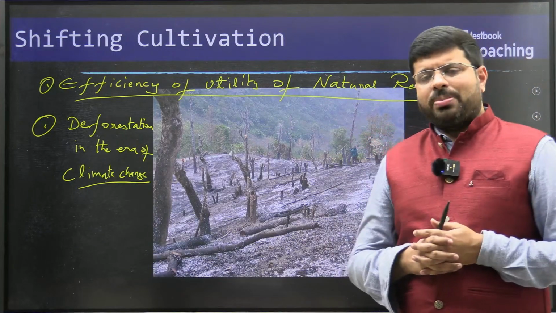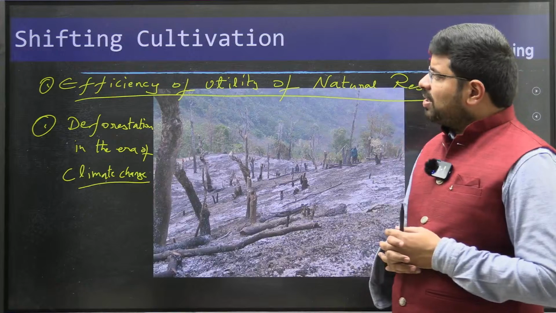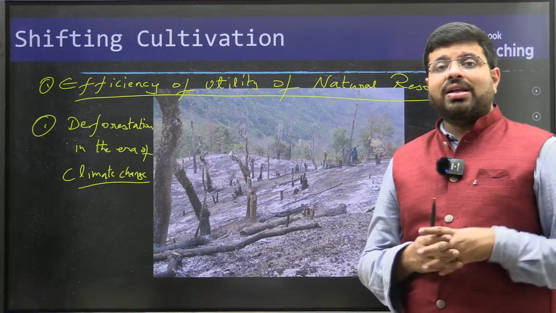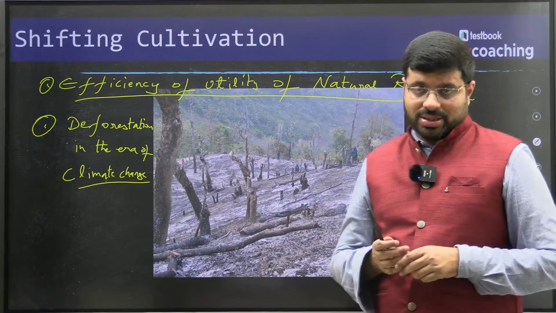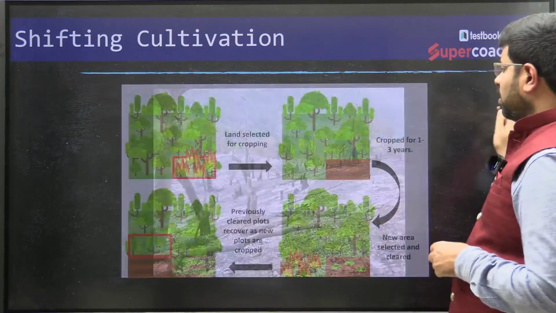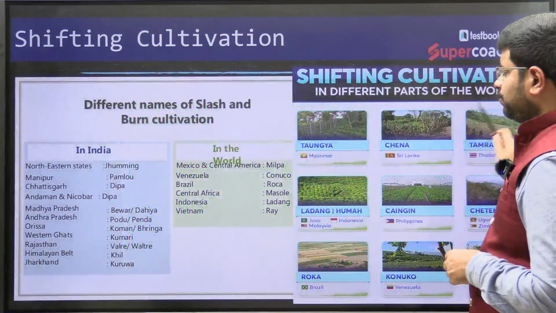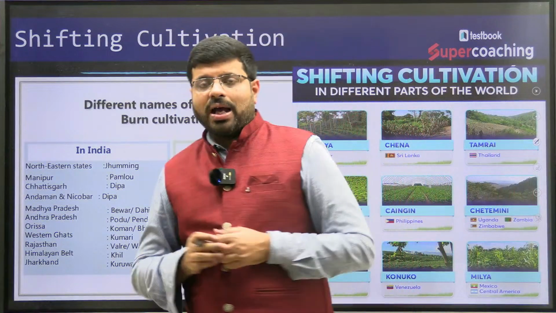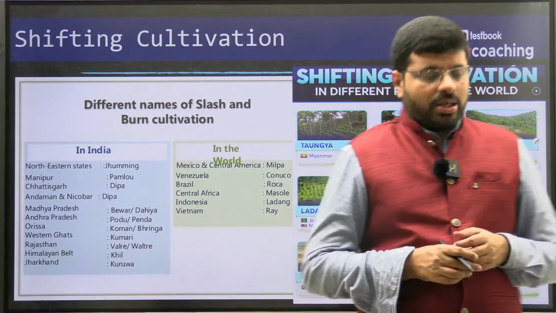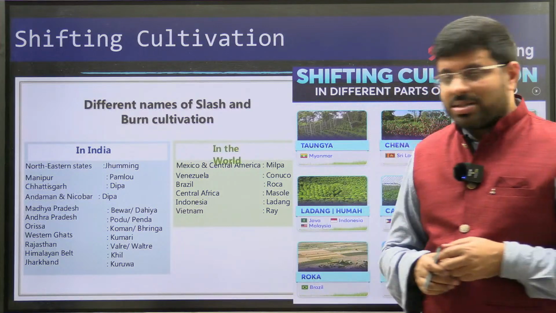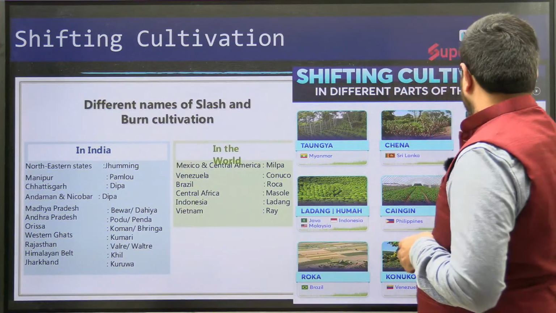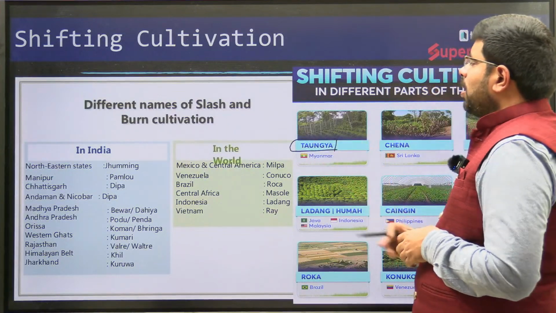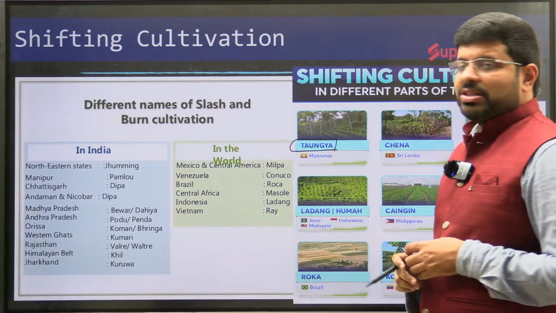See, a basic approach to understanding what shifting cultivation is, every one of us knows, but what is good about it, that is where we need to do research. Now that you have understood this, we need to remember the different names of slash and burn agriculture across the world for MCQ practice. One such MCQ you can be asked is what are the different names of shifting cultivation across the world.